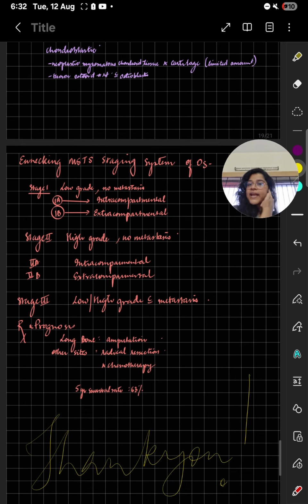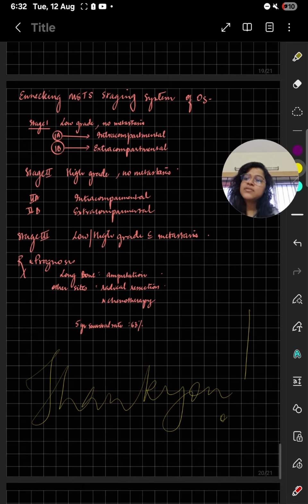And now we come to the MSTS staging of osteosarcoma. Stage 1 is low grade, no metastasis. Stage 2 is high grade, no metastasis, and you have intracompartmental and extracompartmental. The third one is low grade or high grade with mets. That's it. Thank you.